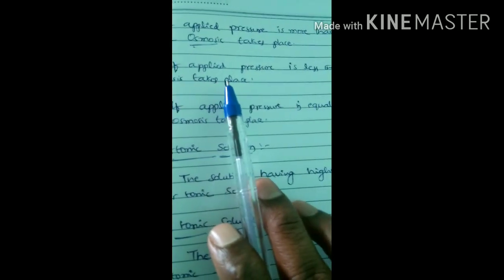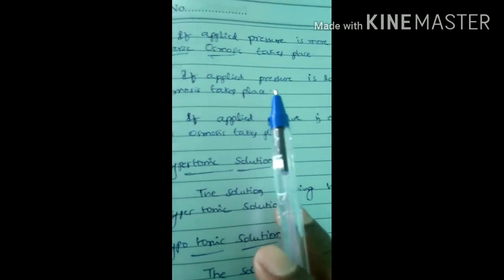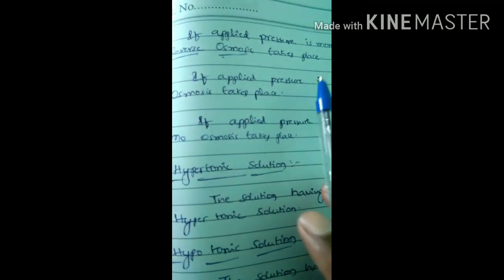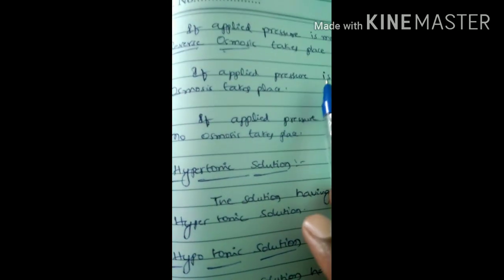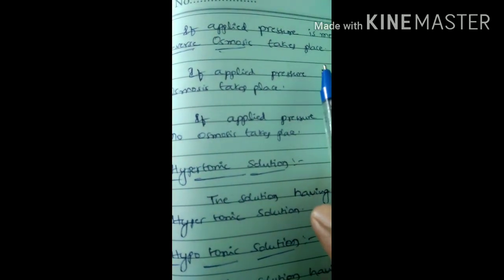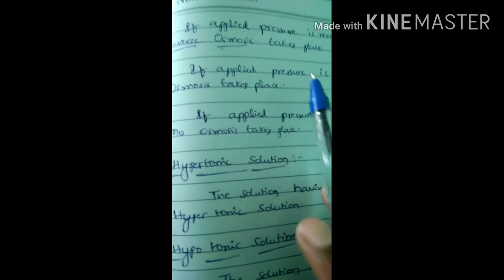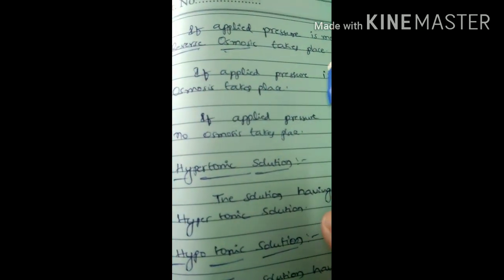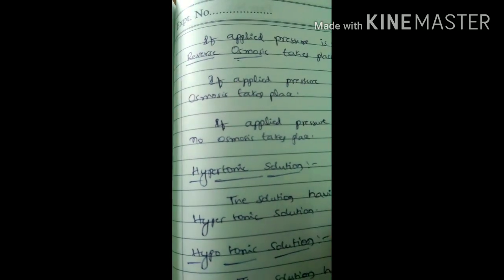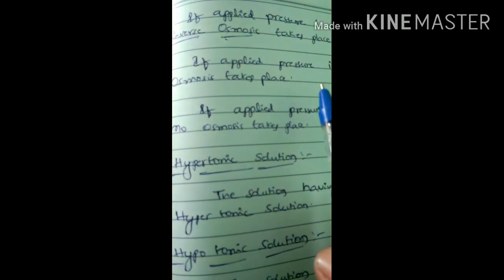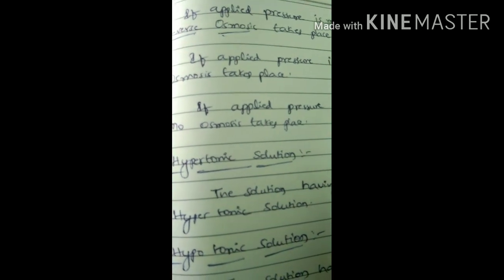Suppose the applied pressure is less than the osmotic pressure, then osmosis takes place. For example, in the previous example, we assumed that osmotic pressure is 2. Suppose I apply 1 atmospheric pressure, then there is no chance of reverse osmosis. There is a chance of osmosis, because here the applied pressure is less than the osmotic pressure. Then osmosis takes place. Osmosis means solvent flows from lower concentrated solution to higher concentrated solution.